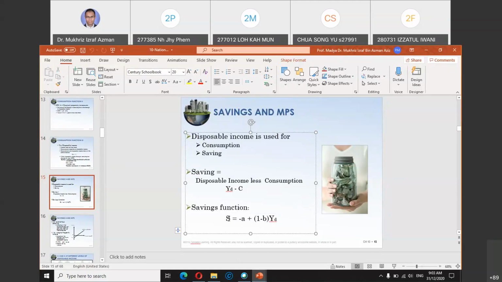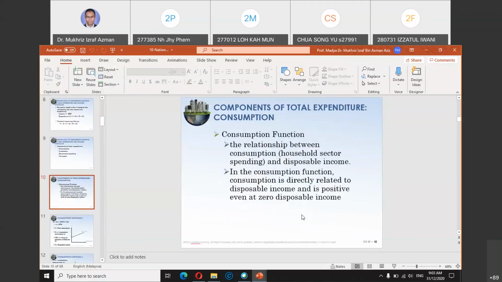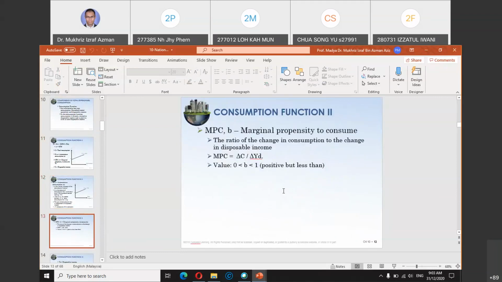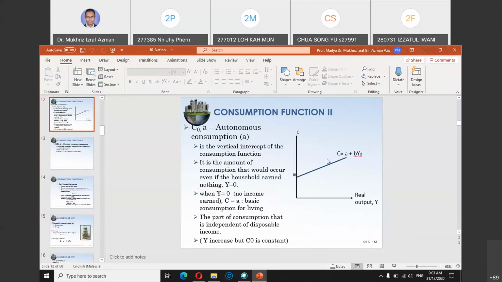Recall that we have two sector and also three sector. In the two sector, we don't involve government spending yet, only consumption and investment. So far what we are discussing is only the two sector economy. When you plot the consumption function graph, C equals A plus BYD. A is your autonomous consumption, so the value is always positive because the money is being spent into the economy.